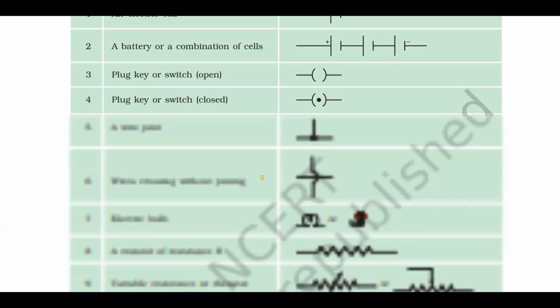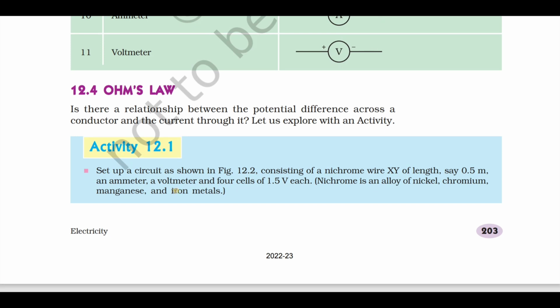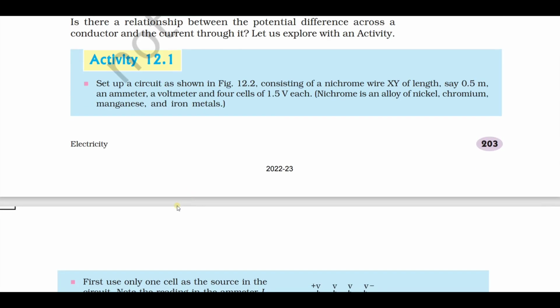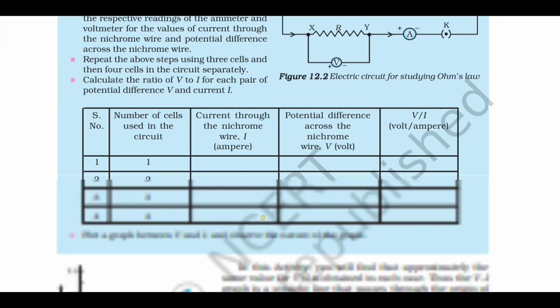It is always connected in parallel. And circuit symbols for 1 mark. Ohm's law. In Ohm's law, if a table is given, you can calculate the value of resistance. That is, R equals V by I. For all the values, the resistance will be the same. Or you can plot the graph and find out the value. Roughly you can plot and find out.